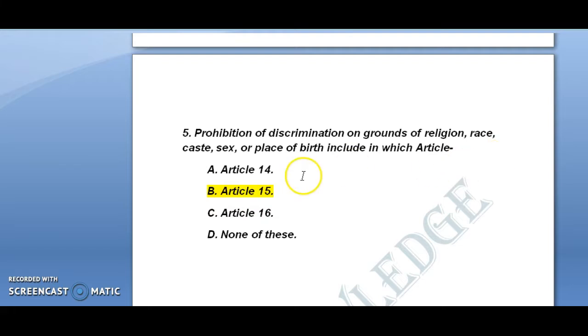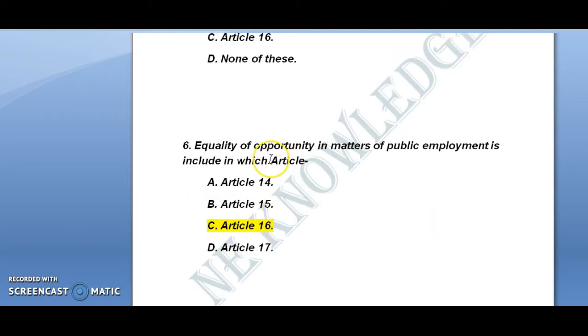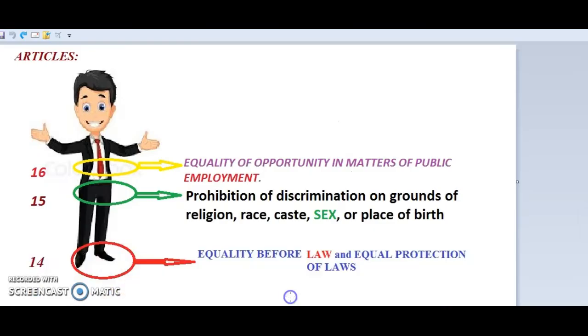The next question is, prohibition of discrimination on grounds of religion, race, caste, sex or place of birth is included in which article? Here it is specifically given, so article 15, that is B, is the correct answer. Equality of opportunity in matters of public employment is included in which article? It is option C, article number 16. This one, public employment.